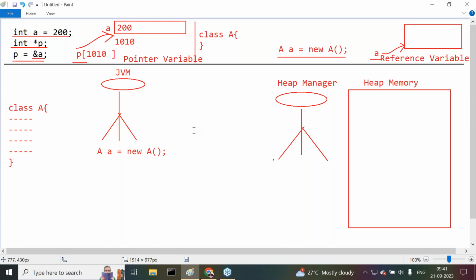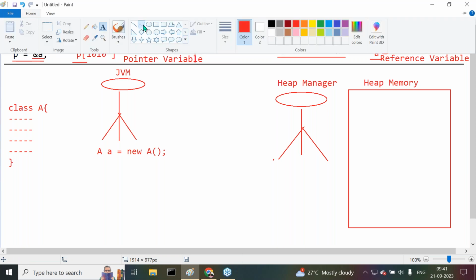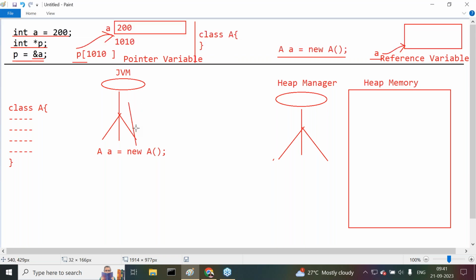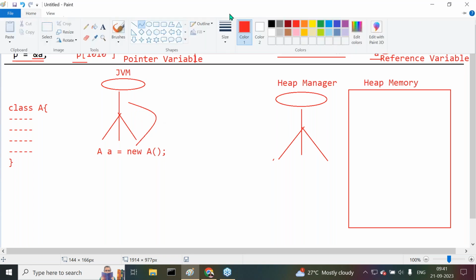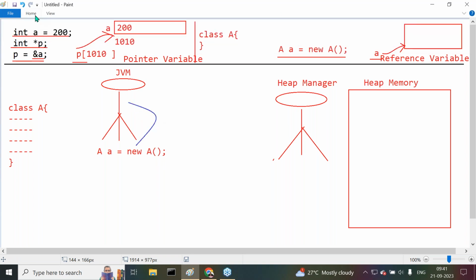When JVM encounters this instruction, all of you observe carefully. When JVM executes this new keyword, or this entire line, then immediately what happens?